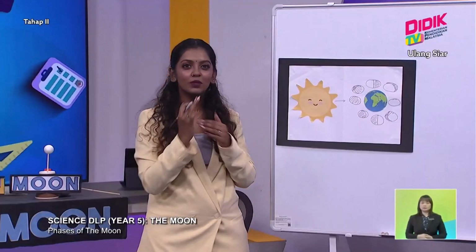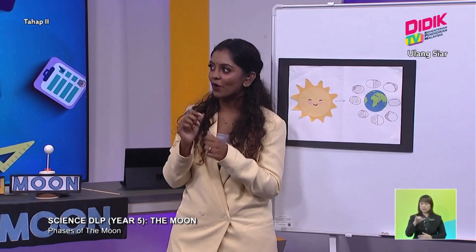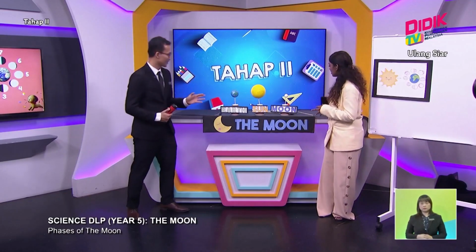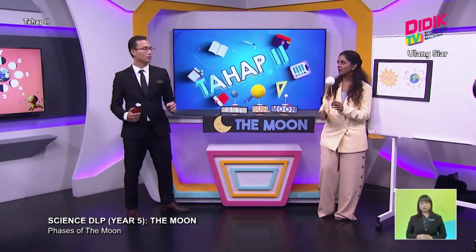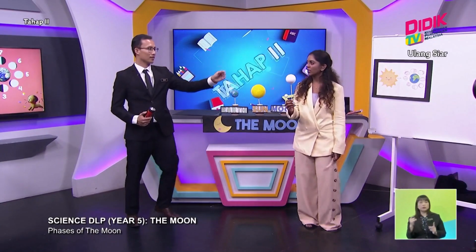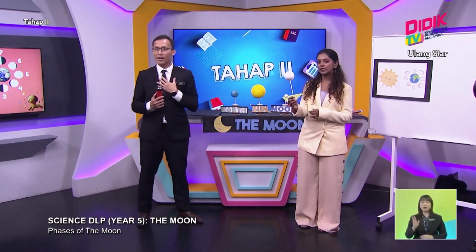But slowly we'll get the hang of it as we draw more, right? I think we should do a bit of simulation to help you understand better. Okay, sure, let's do it. So you are going to be the observer from Earth, and this is going to be the moon. And I am going to be the sun.